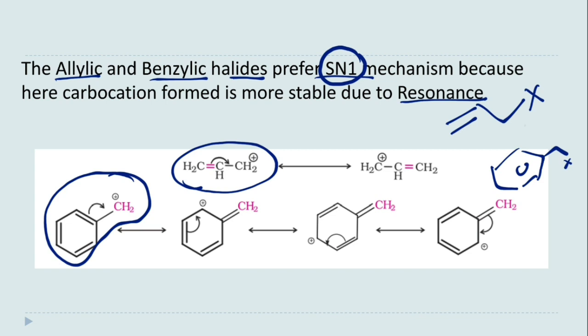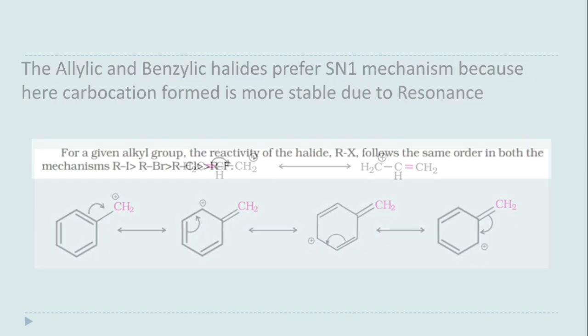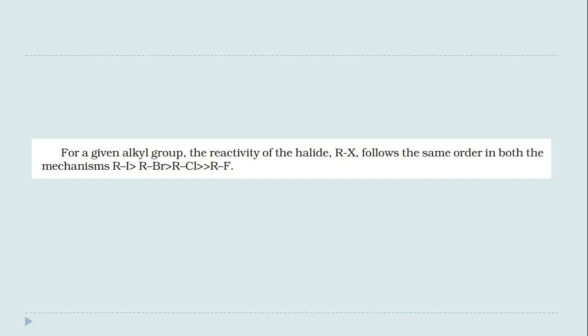Okay, because when this halogen leaves the allylic or benzylic position, the carbocations formed are more stable due to resonance. Okay, now see what will be the reactivity of alkyl halides for SN1 and SN2.